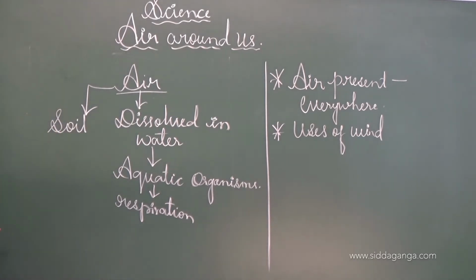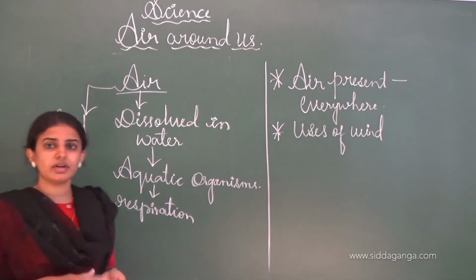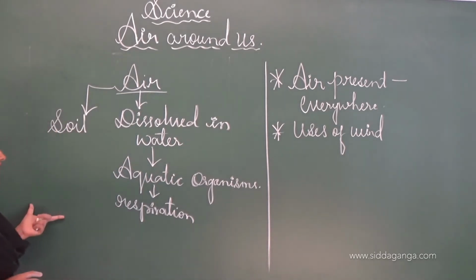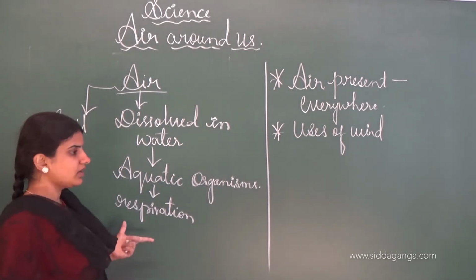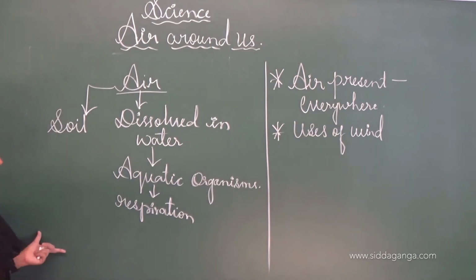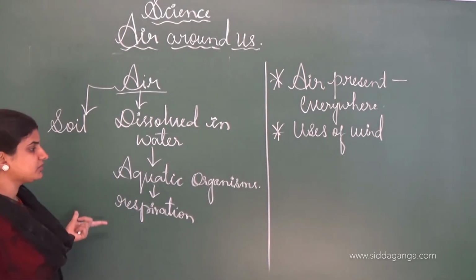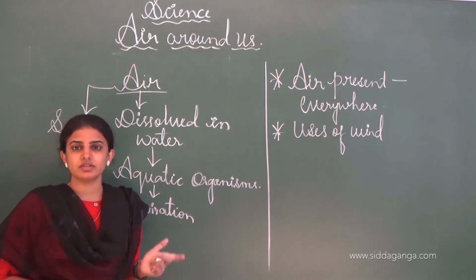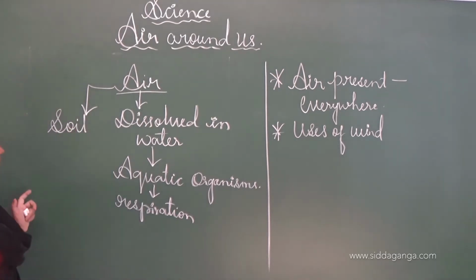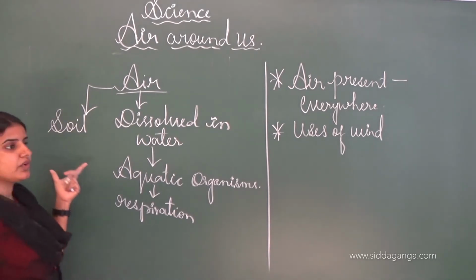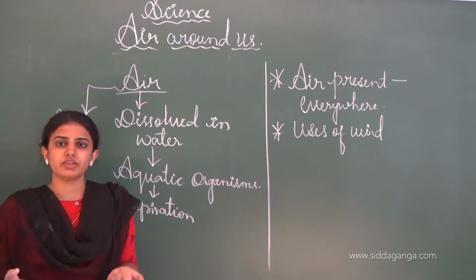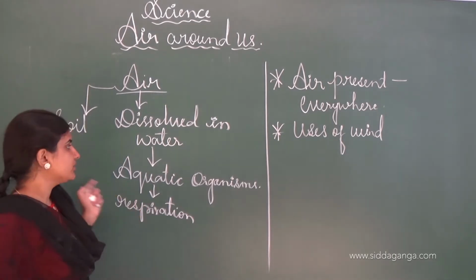So air is dissolved in soil as well as in water, and it is helpful for living creatures like aquatic organisms and organisms floating in the water, and for all plants in the soil.